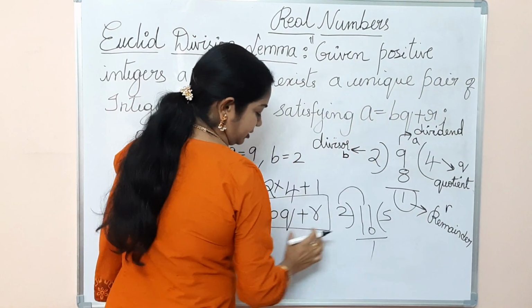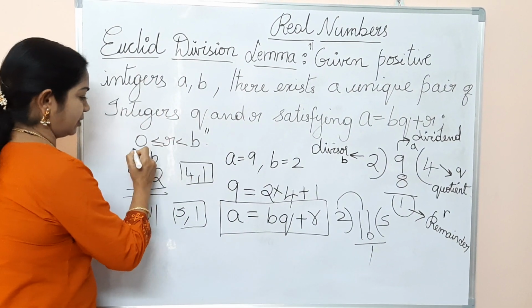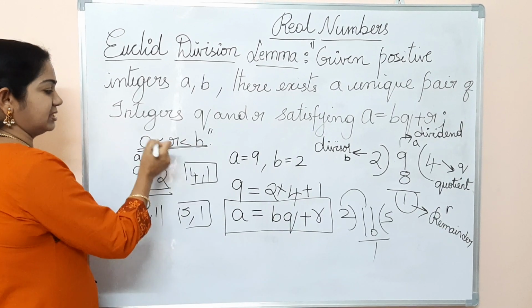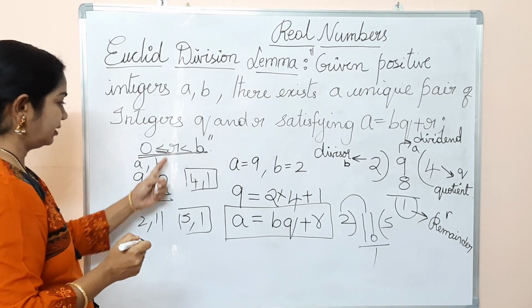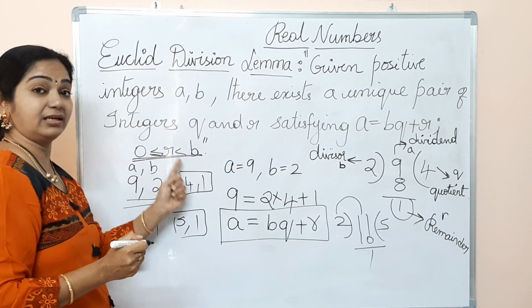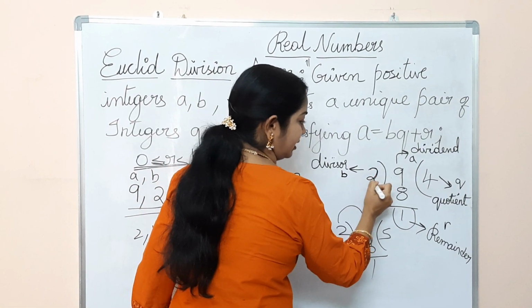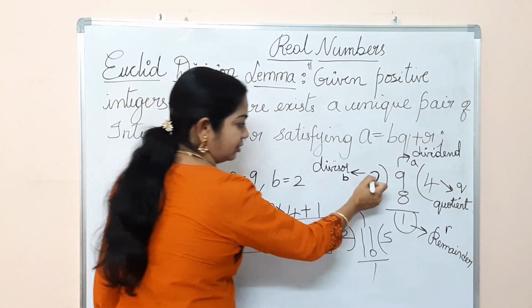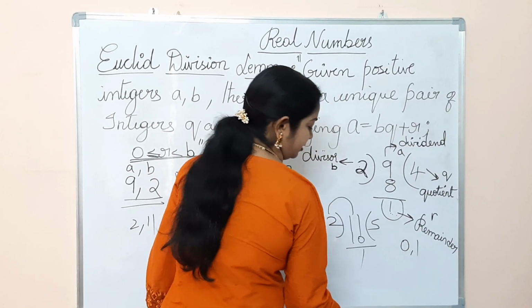Satisfying a is equal to bq plus r, whereas the r value, this is very important here, lies between 0 and b, and also there is an equal to sign. It may be equal to 0 and greater than 0, but it must be less than our b. That means here it should be less than 2, so in this case it can be 0, 1.